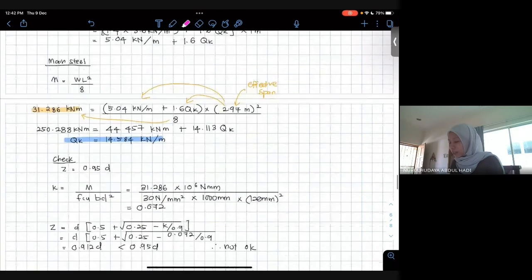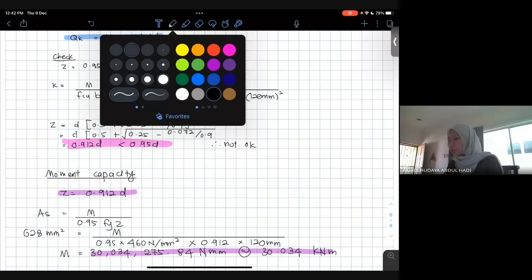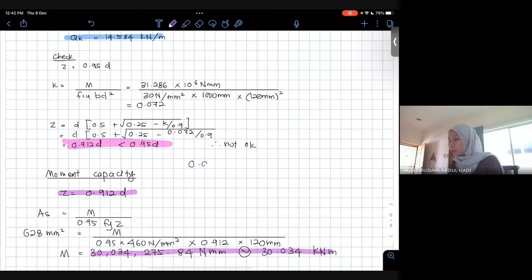But bila kita kira actual Z ini bukan 0.95. Bukan lebih daripada 0.95. Bukan 0.961D pun. Dia adalah 0.912D which is less than 0.95D. That's why dia tak okay, sebab dari awal kita assume dia 0.95D. Kalau you dapat 0.961D which is more than 0.95D, dia dah okay.